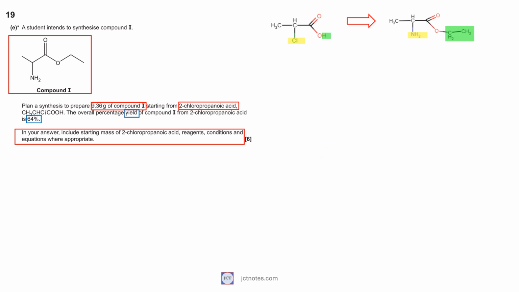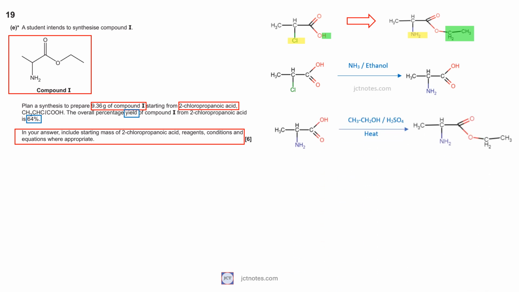The replacement of chlorine by the amine group is performed by heating the 2-chloropropanoic acid in excess of ammonia in ethanol. The addition of the ethyl group can be done by esterification of the product obtained with ethanol by heating under reflux in concentrated sulfuric acid, a condensation reaction.